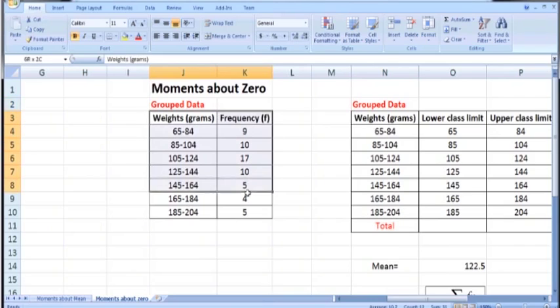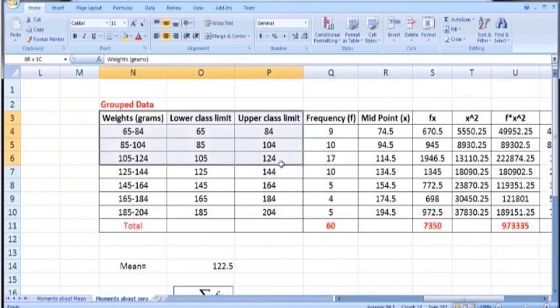So here is the frequency distribution of weights of the students in grams. There are 9 students having weight from 65 grams to 84 grams and so on. We want to calculate first 4 moments about 0. I have shifted this data here again, and I have created a new column and labeled it as lower class limit, where I put the lower class limits of each class in this column. So 65, 85, 105 and so on.